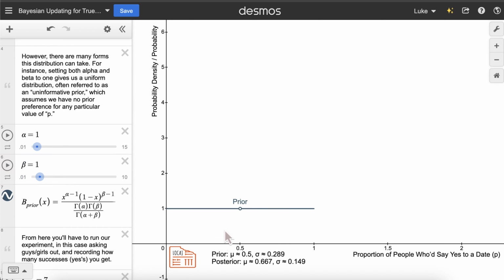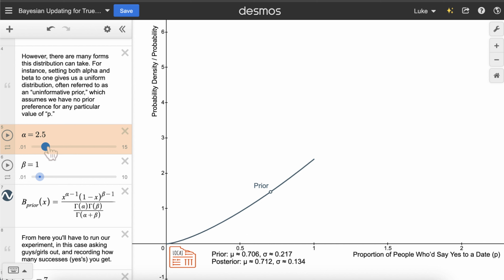This prior, often called an uninformative prior, says that we have no input or sway on what we think this true proportion of people that will say yes to us is. For example, this prior would say that there's an equal chance that the true proportion of people that would say yes to us is between 0 and 5% and 95 and 100%. We can see just using this beta distribution, we have a lot of ways to express our preconceived beliefs about what this true proportion is.